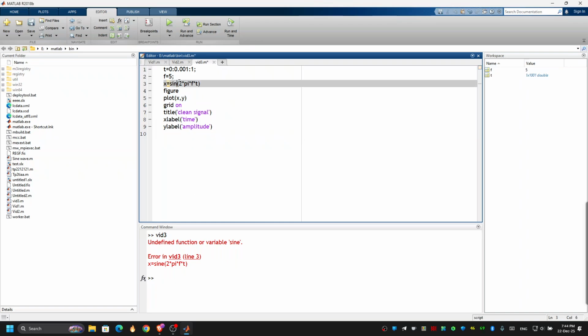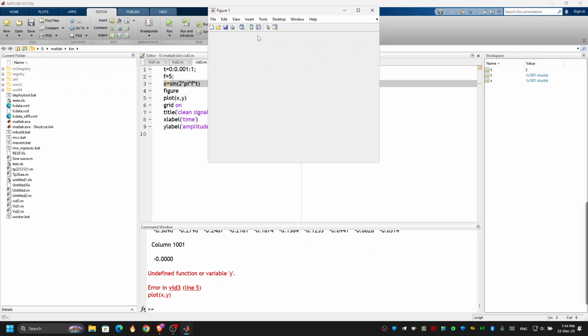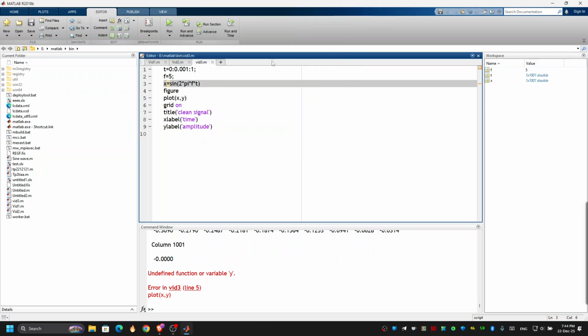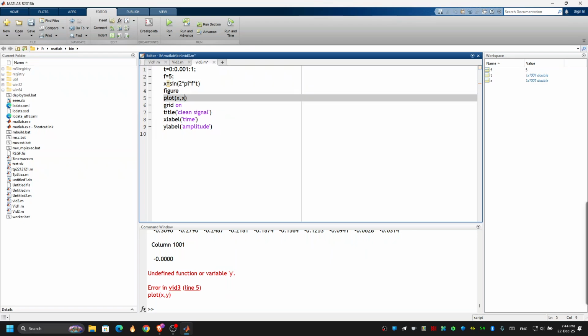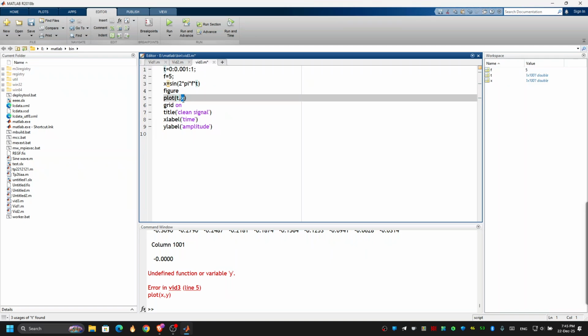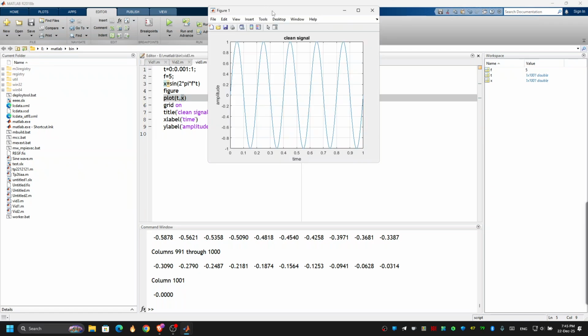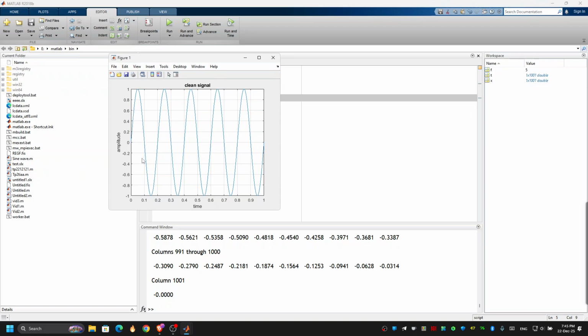Sorry, I just need to fix, it's sin, not sine, like that. Sorry again, it's not XY, it's X, and the time frame. Always start with your time frame, like you name it here, then the signal. Okay, it's gonna work. As you can see, this is a clean signal with no disturbances. Like you see, a normal sine wave.